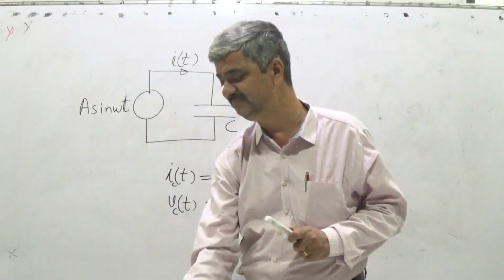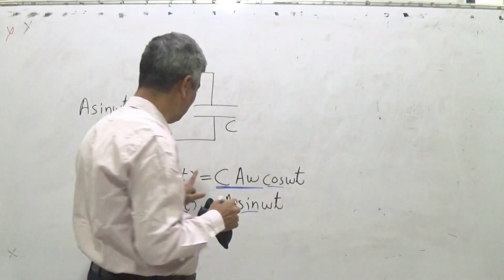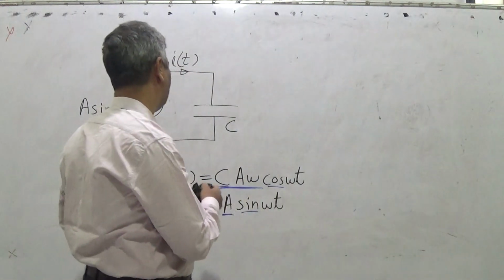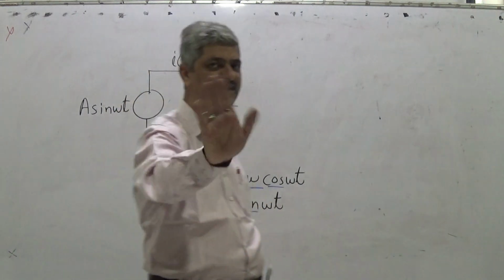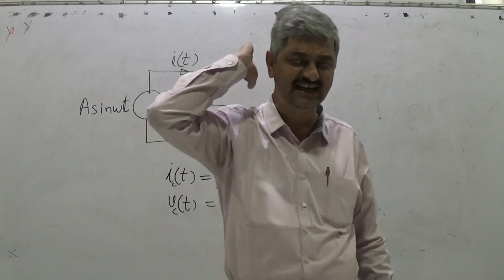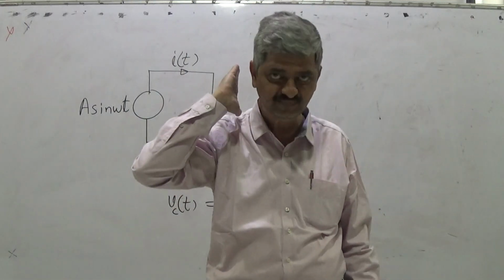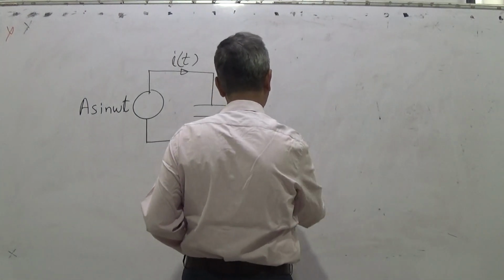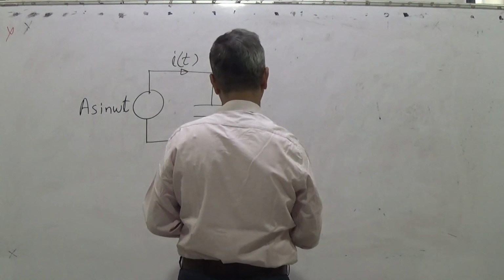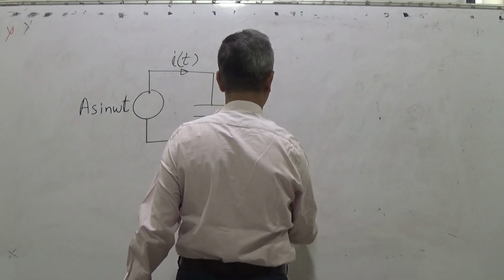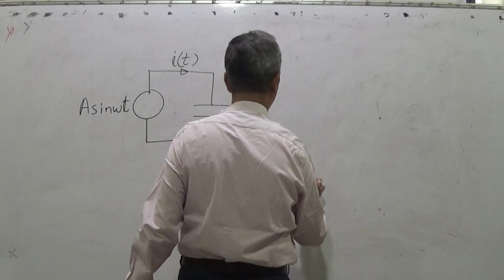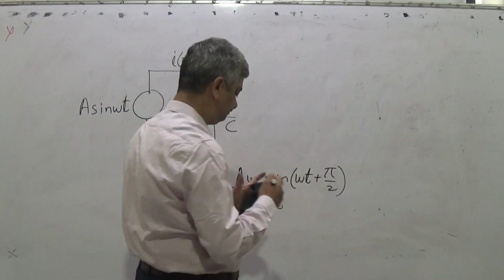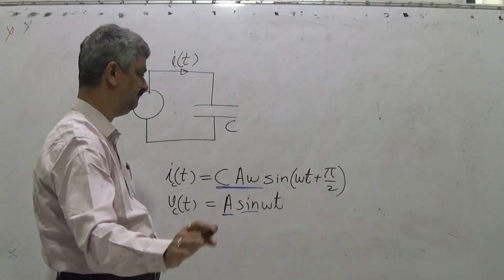So what I write is VCT is sine omega t, and ICT now I don't write in terms of cos, I make it sine. So it is sine of omega t plus pi by 2.